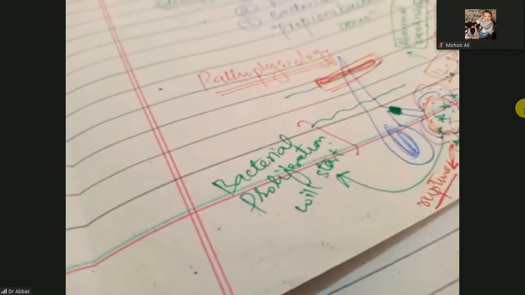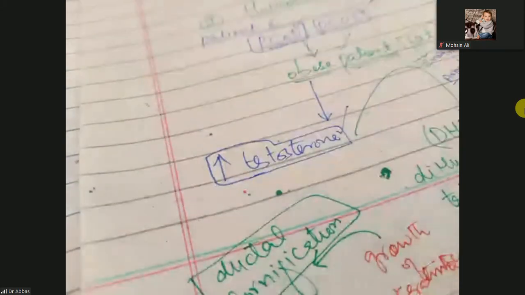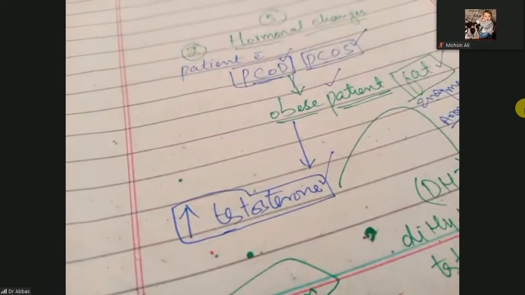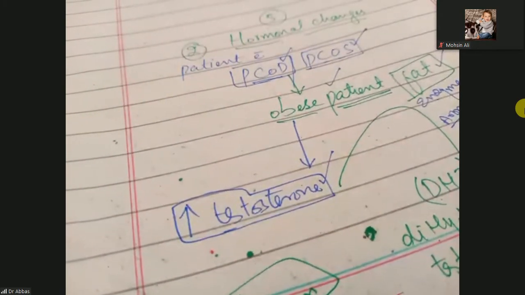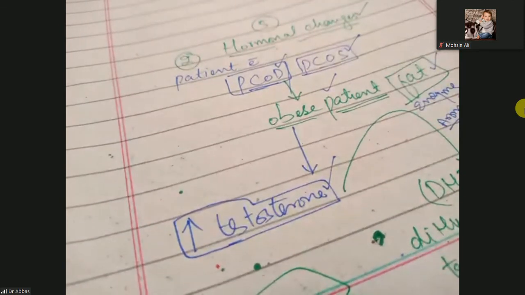So with ductal cornification, the duct will block. When the duct blocks, no sebum will come out, and further phenomena are the same. Bacteria will proliferate, and then it will rupture and show its effect on the skin. Most of the time it will not rupture. It is not essential that the sebaceous gland should rupture. Most of the time it will not rupture, but it will show its effect on the skin. So this is the second pathophysiology, due to the other etiology, hormonal changes.